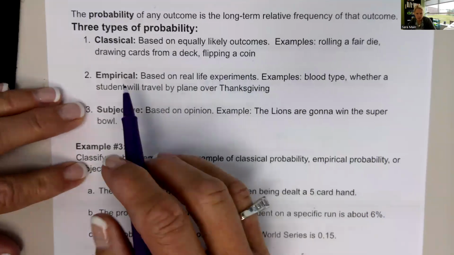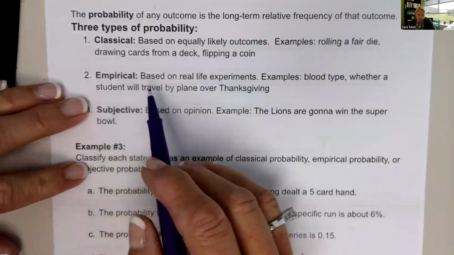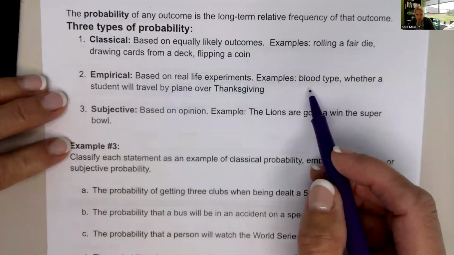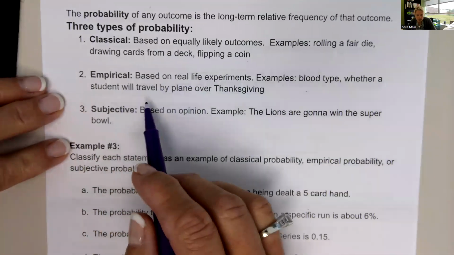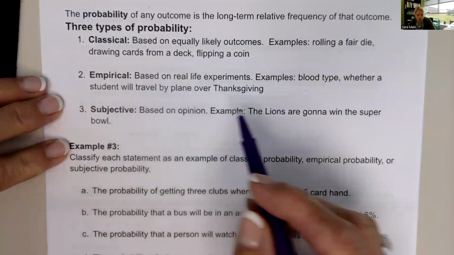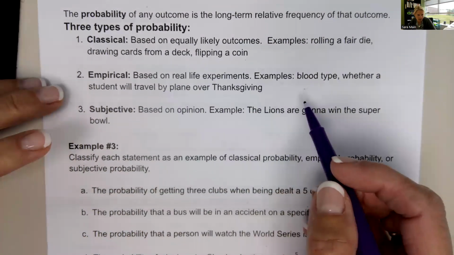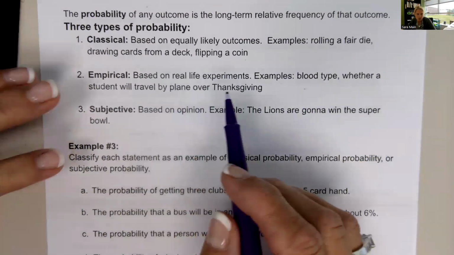The second type of probability is empirical probability. It's based on real life experiments. For instance, blood type, whether a student will travel by plane over Thanksgiving, the number of students that are happy with the classes that they take, those are based on real life experiments.